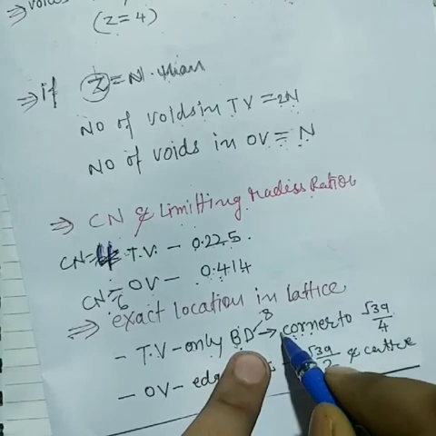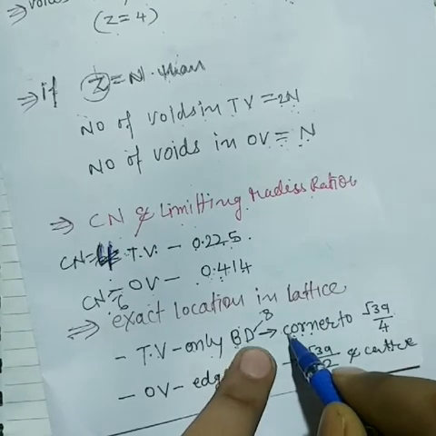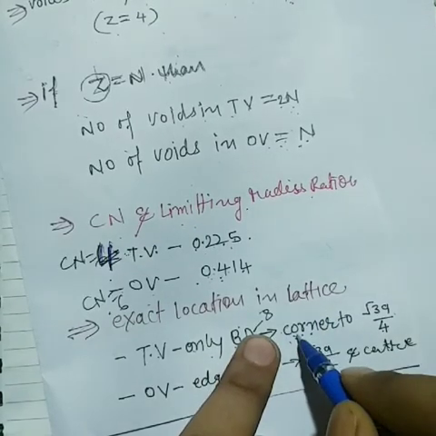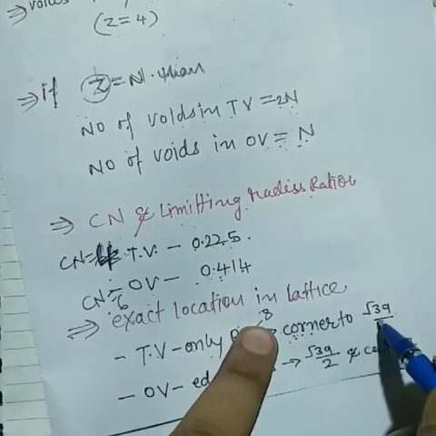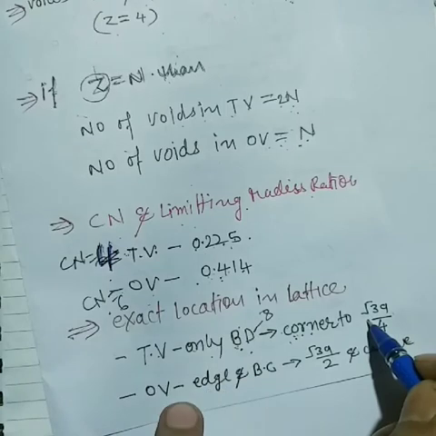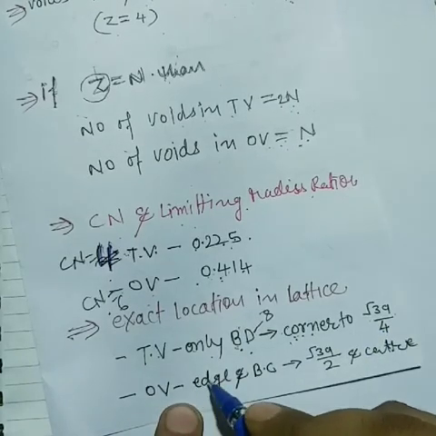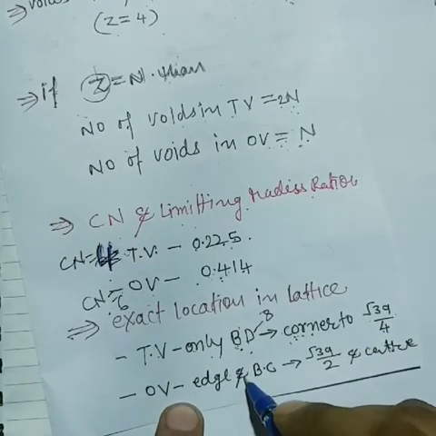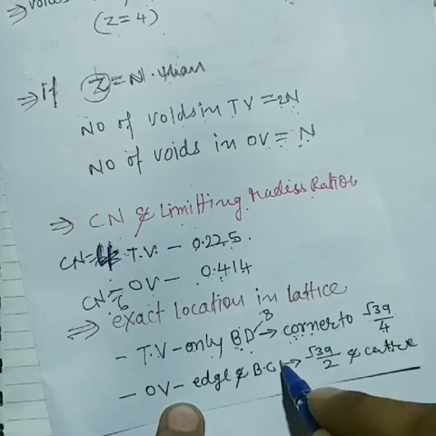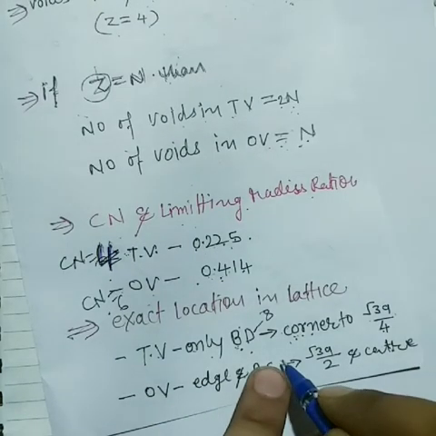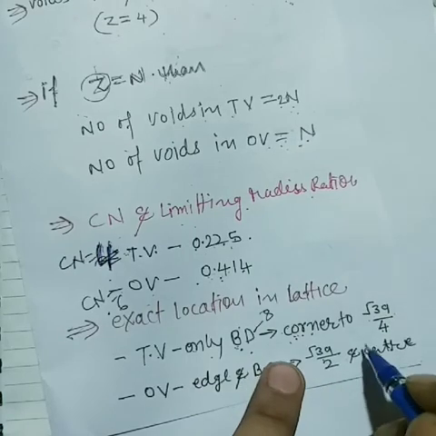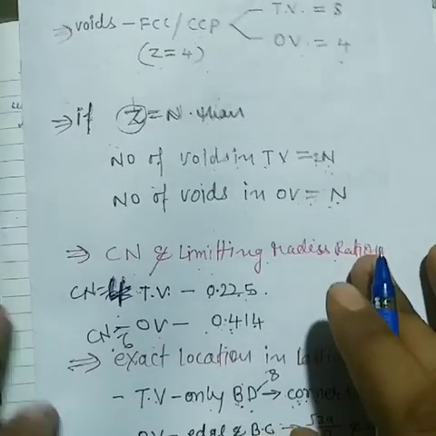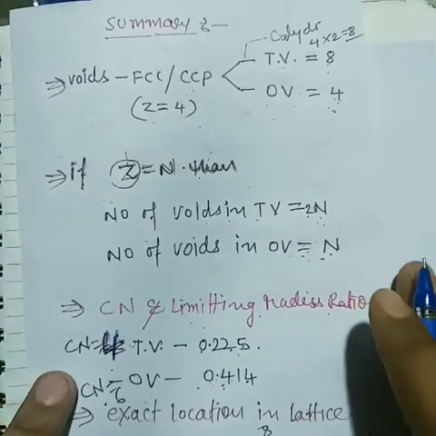And from the corner, at which place are the tetrahedral voids formed? That means corner to root 3 by 4. Here it is very important. And octahedral voids form at edge center as well as body center. What is the distance from the corner atom? That means corner atom to edge is root 3 by A, and the center doesn't matter here. So here it is the summary.